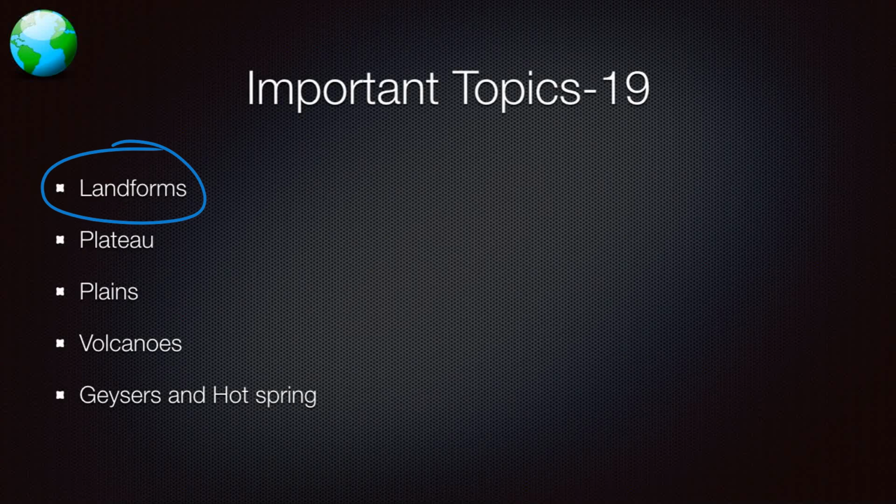Now, what are landforms? Various landforms in India. What is a plateau? What is the significance of a plateau? How does it come about? What are the temperature variations in a plateau? What are the plains? Where are plains present in India? Like UP, Bihar, up till Jharkhand, West Bengal. All these are classified into coastal plains. Your Haryana, a bit of the Delhi region. All these are plains which are just next to your Himalayas, and they have a lot of good alluvial soil deposits.